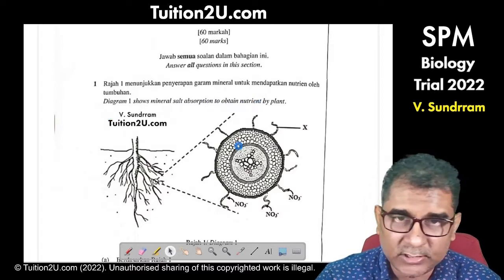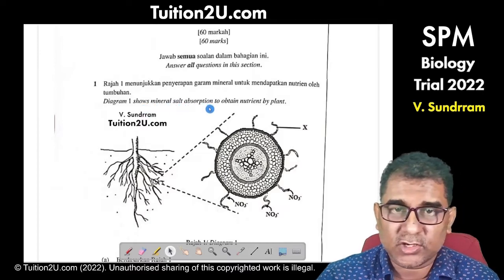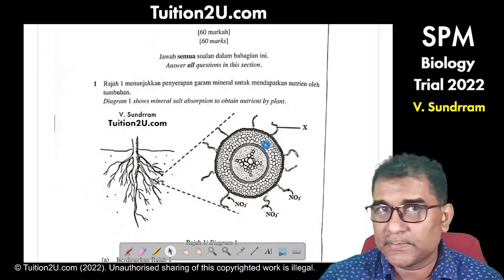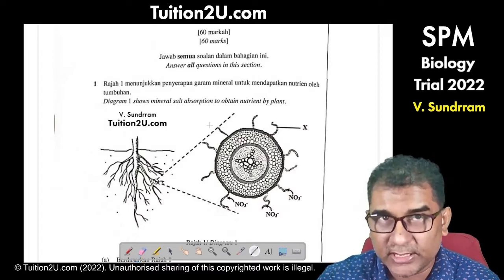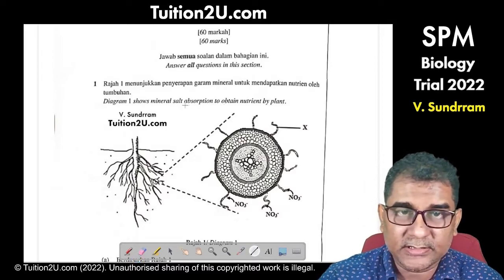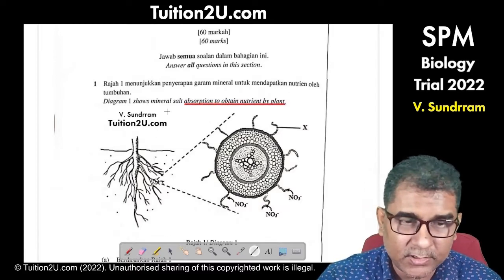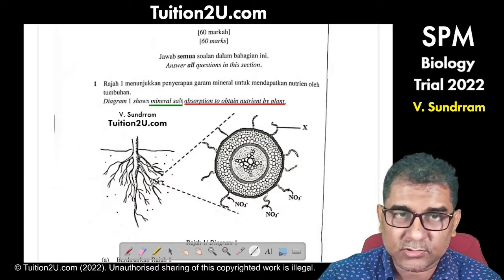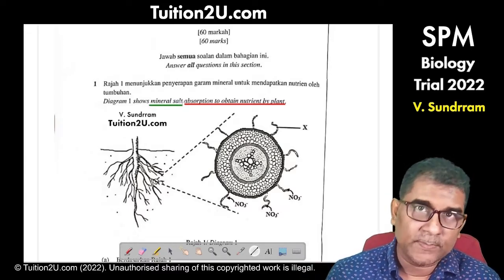If you read what's given here, diagram 1 shows mineral salt absorption to obtain nutrient by the plant. So indirectly they have already given us a clue that the plant is absorbing nutrient. An example of nutrient is mineral salt. So it's already provided in the question that the plant is absorbing nutrient.